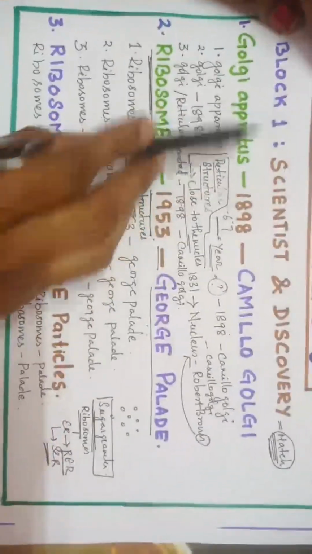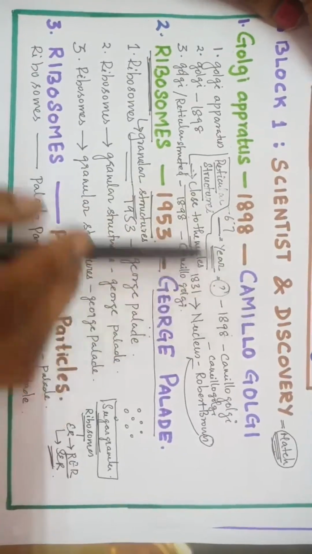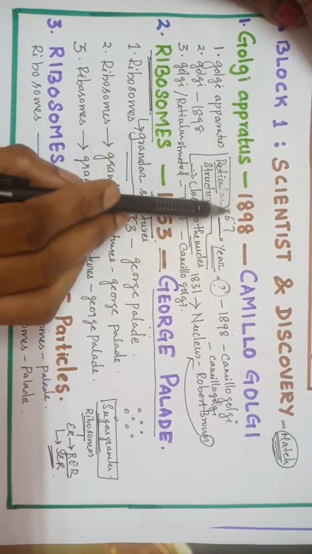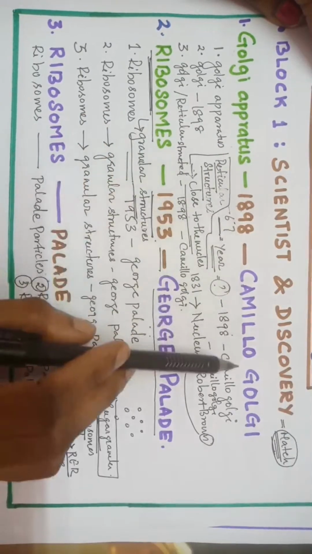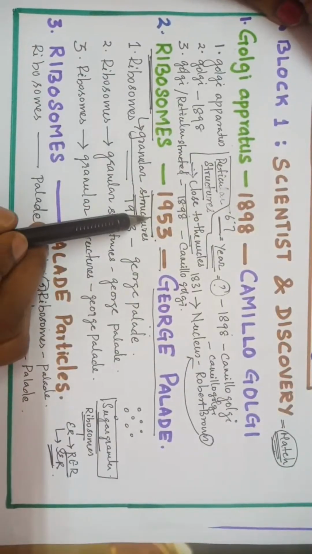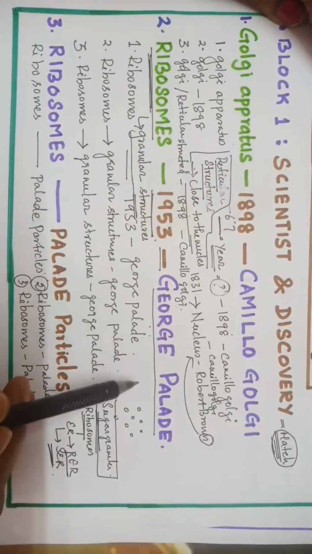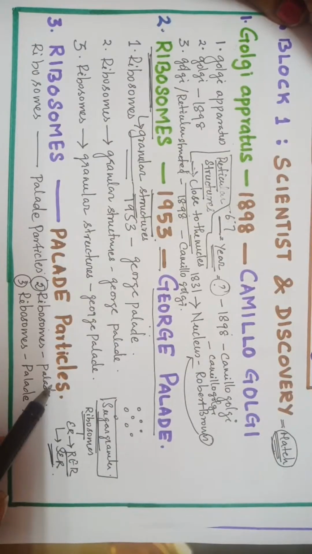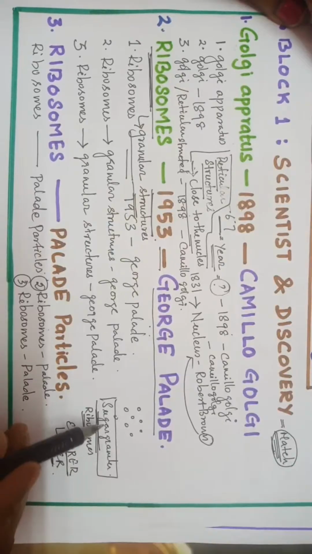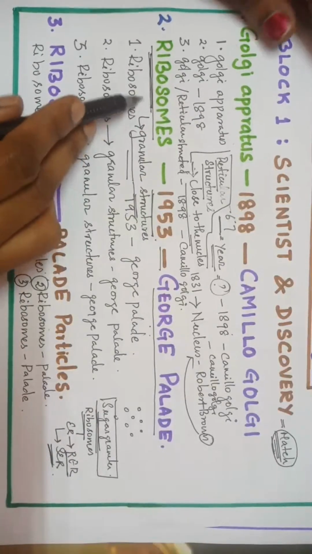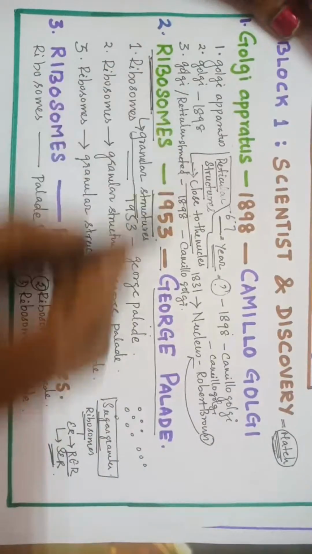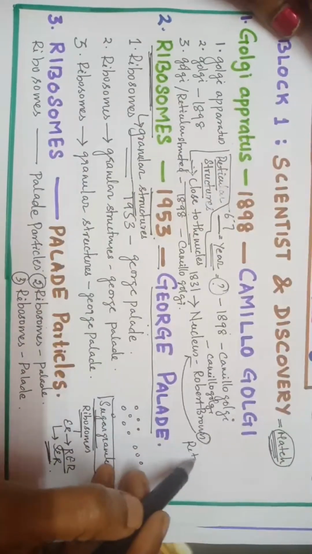So in block 1 yesterday we saw scientist and discovery. Under scientist and discovery we studied about Golgi apparatus in the year 1898 by Camillo Golgi. Ribosomes 1953 George Palade. Because of him they are also called as Palade particles. So the other name for ribosomes is Palade particles. What is the shape of this ribosome? They are granular structures, and Golgi apparatus, they are reticular structures.